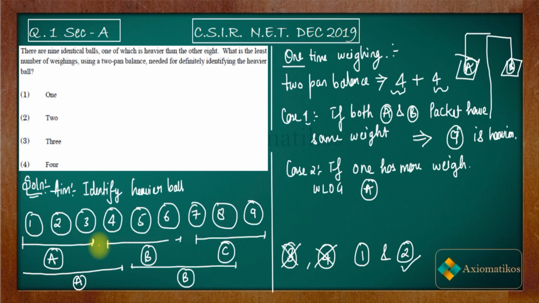Now you have 4 balls, that means you have to weigh one more time. So if the first case was happening, then you have to weigh only once, but in this case you have to weigh more than once. Are you getting my point? So in this case, one-time weighing was not possible, therefore it cannot be done in one time.